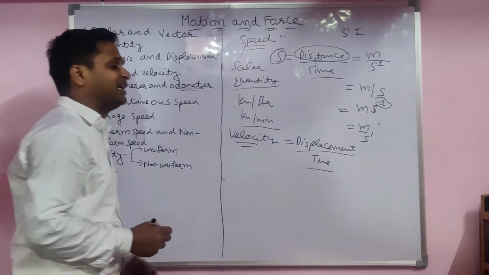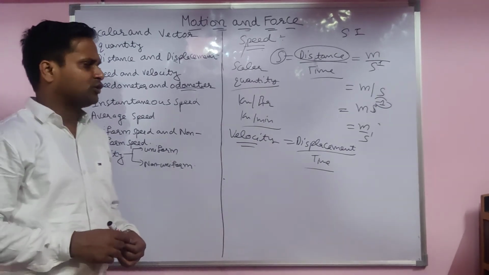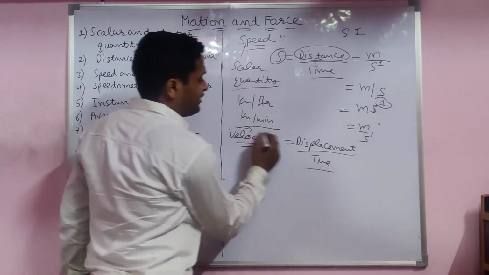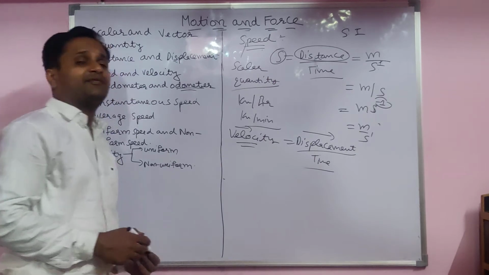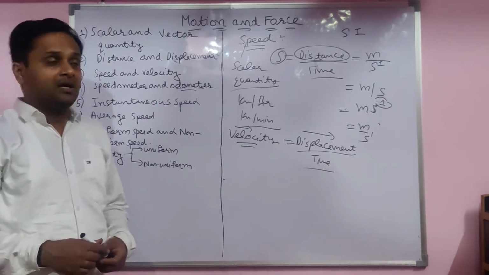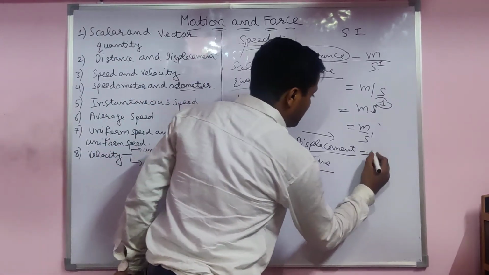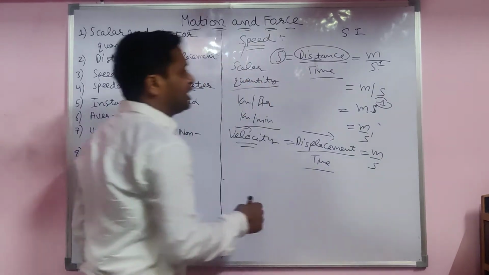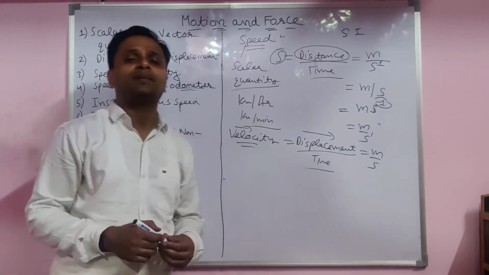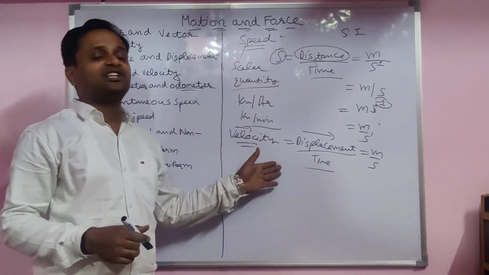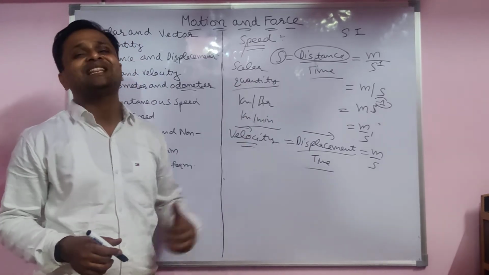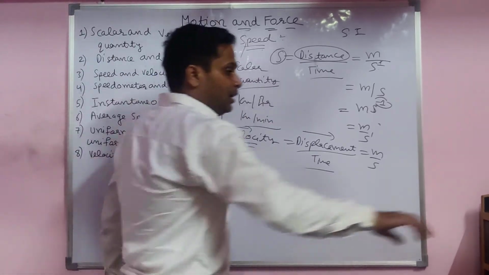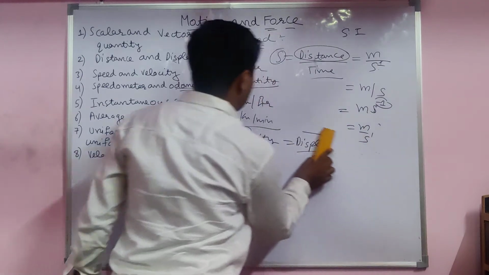Here we have to count the direction. First of all, this is also a vector quantity, this is also a vector quantity. First of all we have to discuss only the speed. Their units are the same: displacement also in meter per second, kilometer per hour, kilometer per minute. If it is CGS, instead of meter you have to use centimeter. Now first of all we have to discuss only speed.